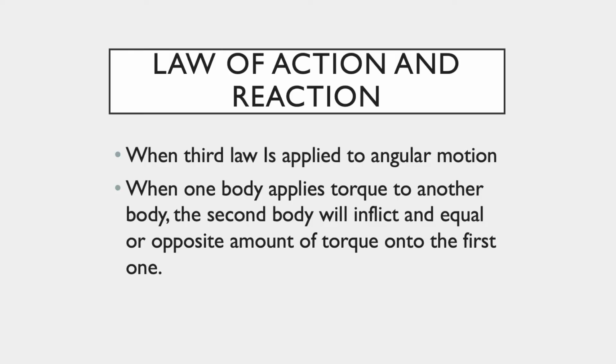When this law is applied to angular movement, it changes slightly. The original law says, for every torque exerted by one body onto another, there is an equal, opposite, and simultaneous torque exerted by the second body onto the first. This means when one body applies torque to another body, the second body will inflict an equal and opposite amount of torque onto the first one.